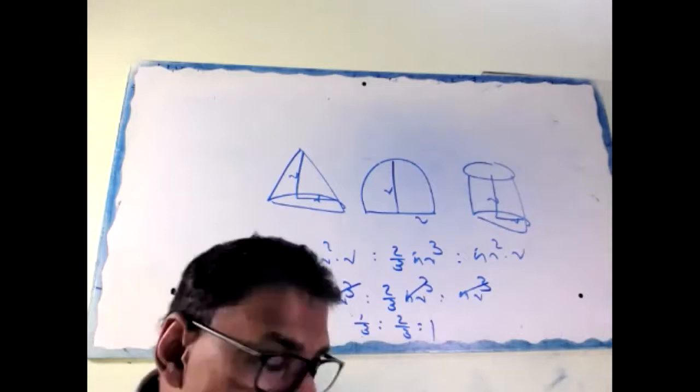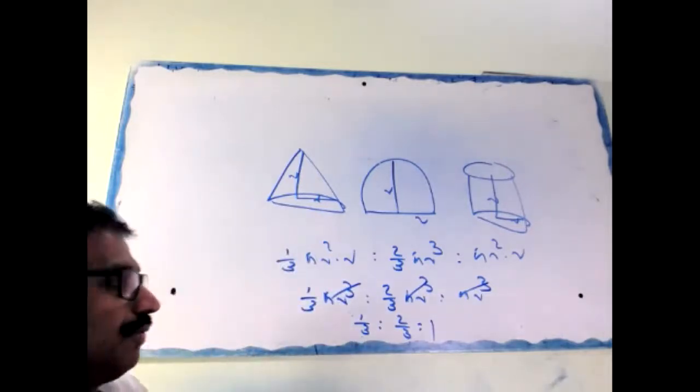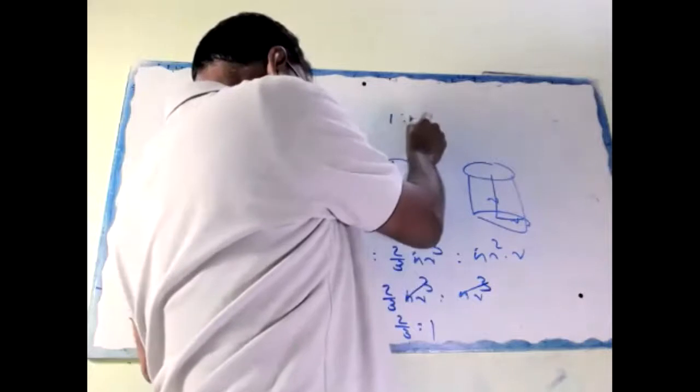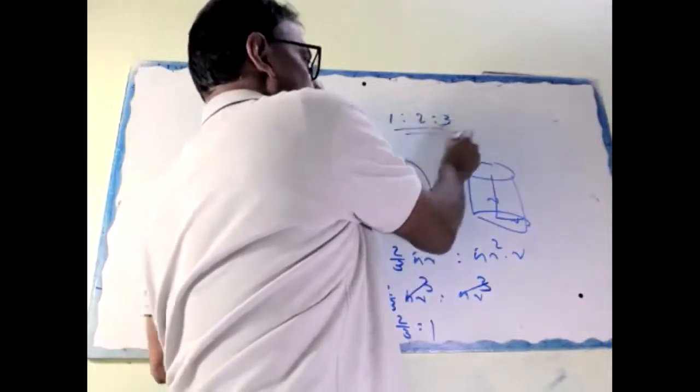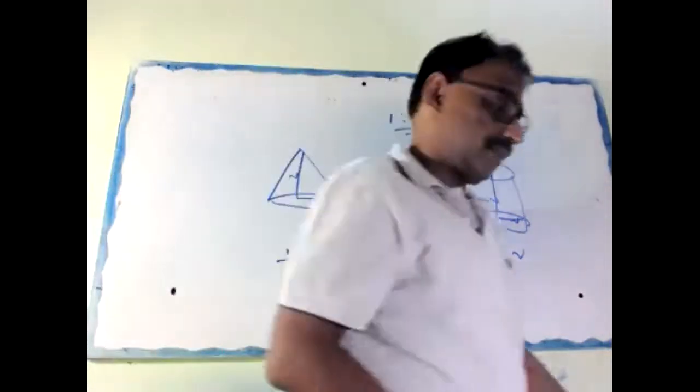Okay, so now multiply by 3. What do you get? 1 is to 2 is to 3. Right.